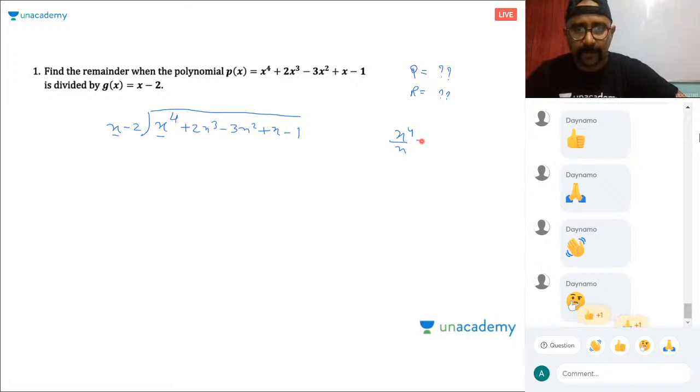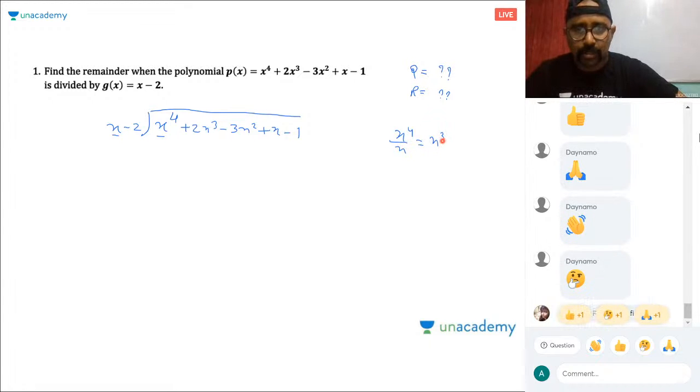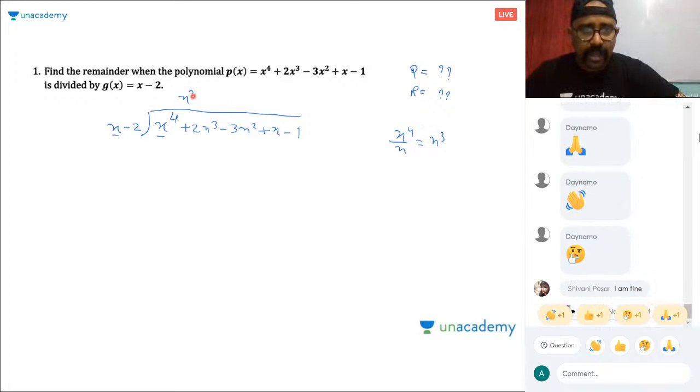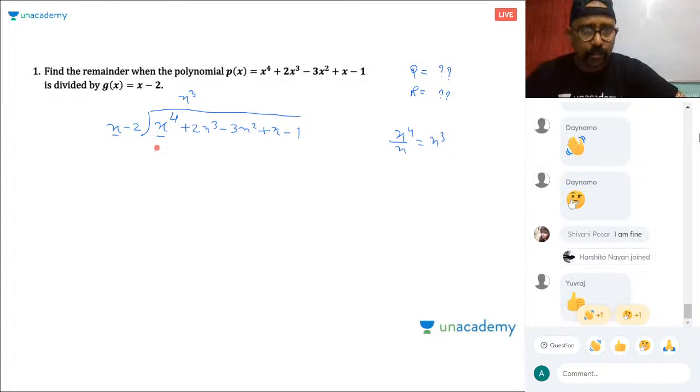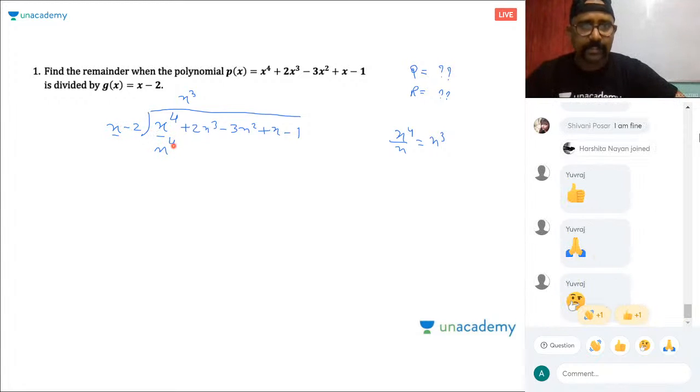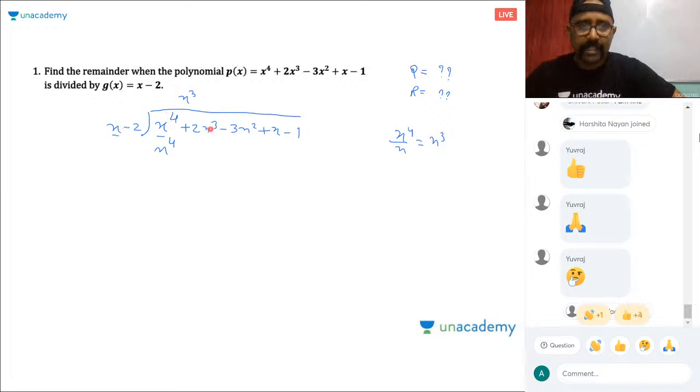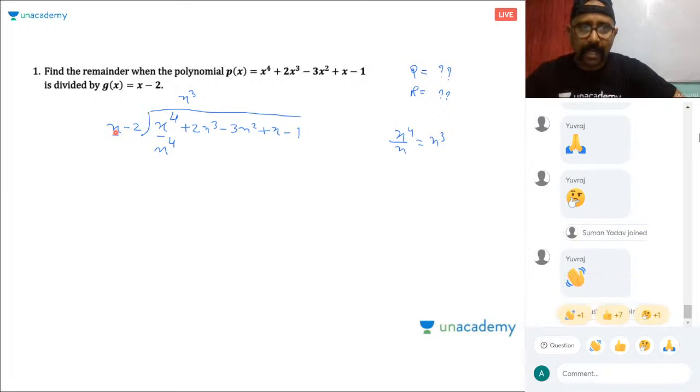Roughly, this is a rough work. So what do you get? x cube. So you need to multiply this with x cube. Clear? So x into x cube is what? x4. Remember this. When you are dividing this by this, what should be multiplied with x to get the same thing, x4? That term is x cube.